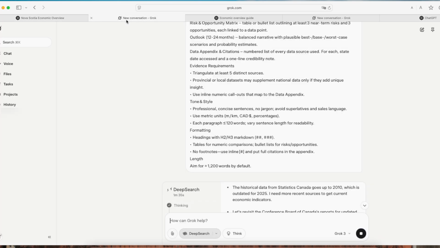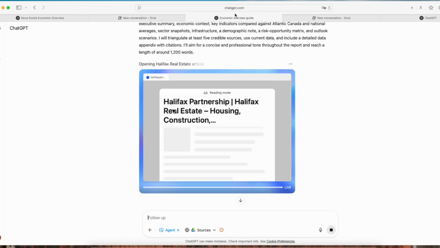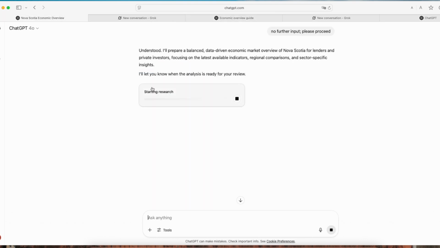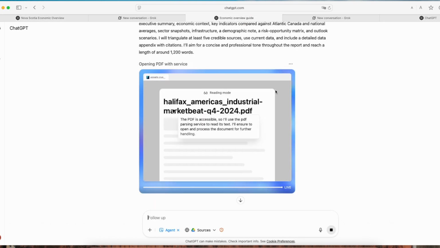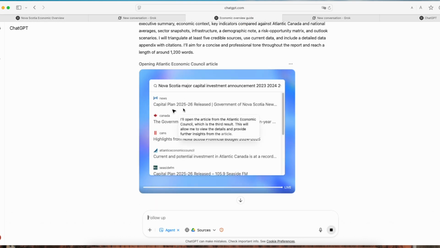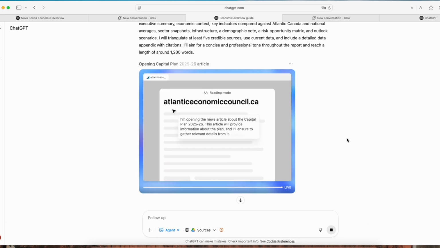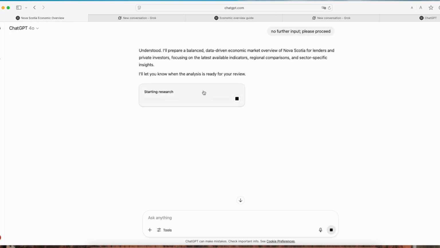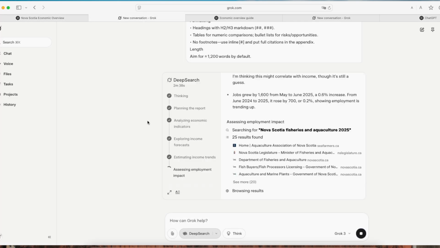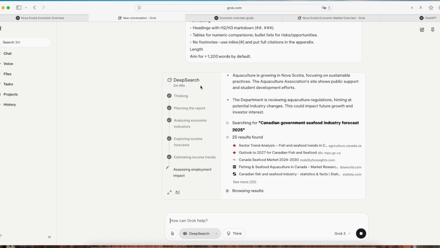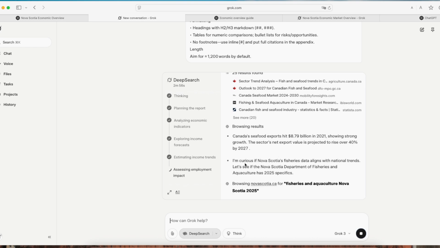I'm pretty curious if the agent model can generate a more detailed report than the deep research model because it has browser access. Some sites and news can only be reached through a browser, but not available for the deep research model. It looks like Grok 3 Deep Research is really active right now, checking a lot of websites. 25 results already.